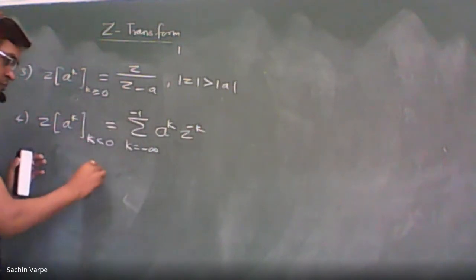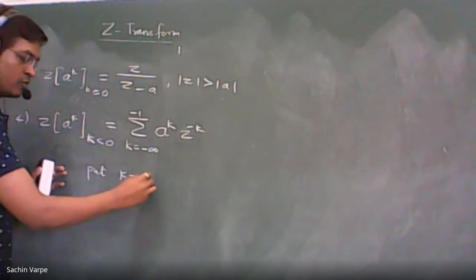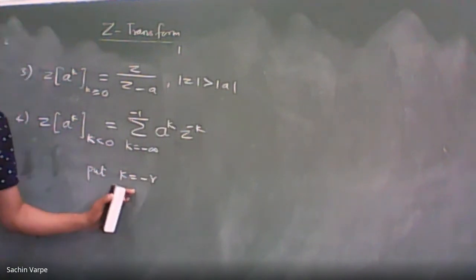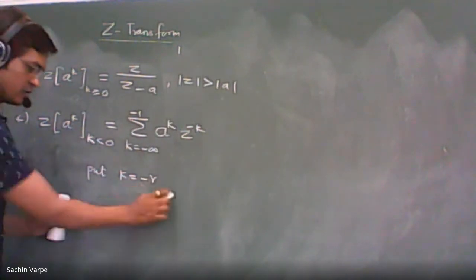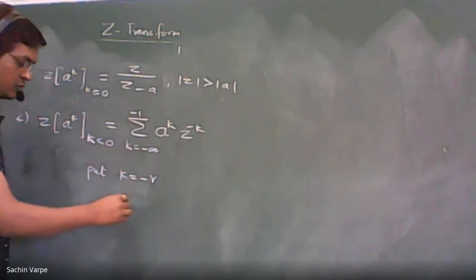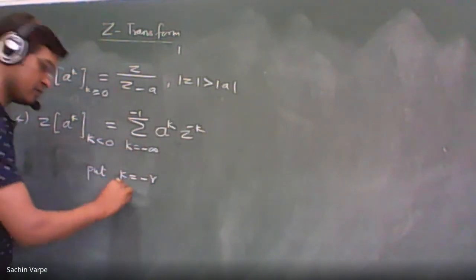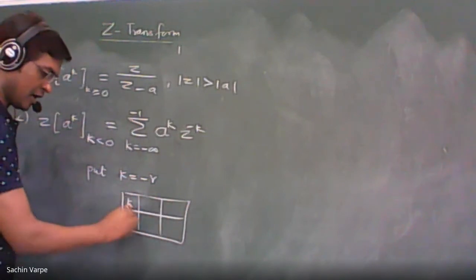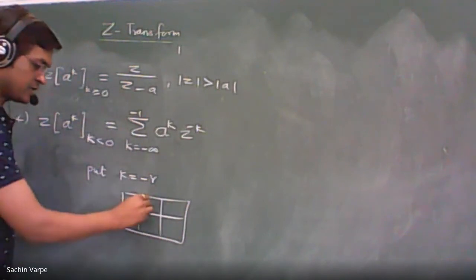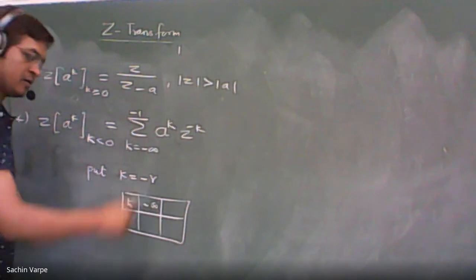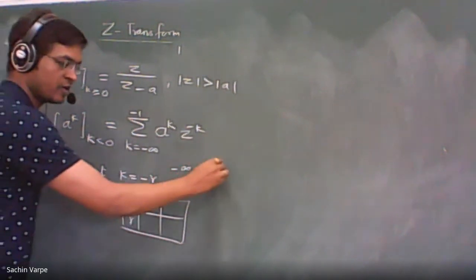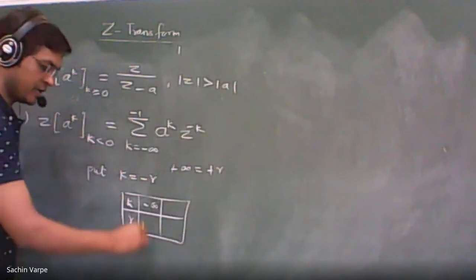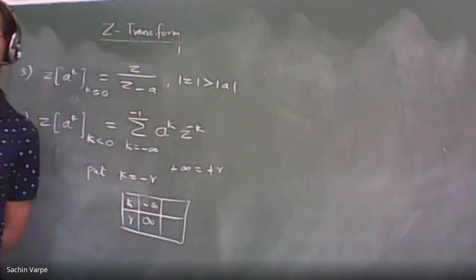So put k equal to minus r, or minus n, whatever. Let us get the limit of this r now. So for k equal to minus infinity, what will be r? Minus infinity equal to minus r means the minus signs cancel, r will be infinity.